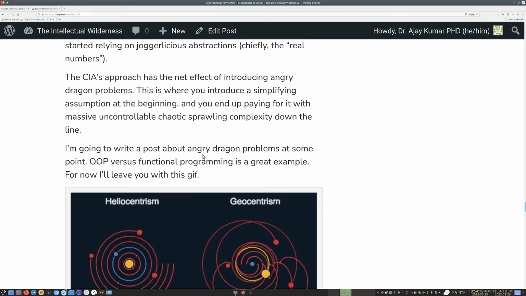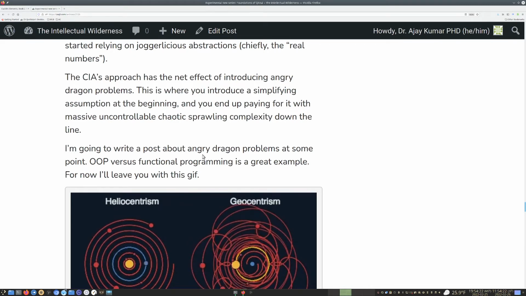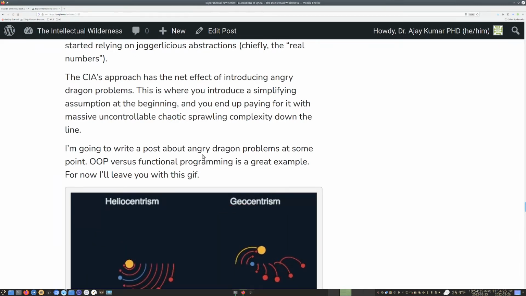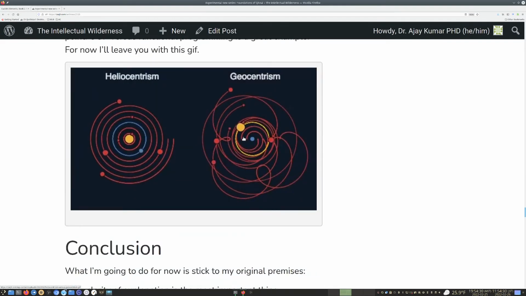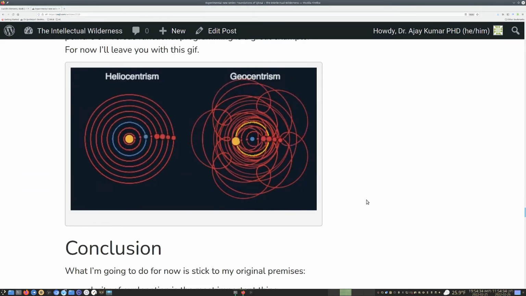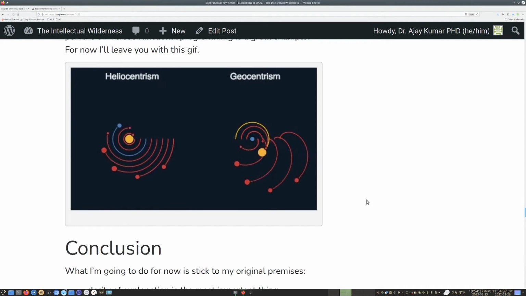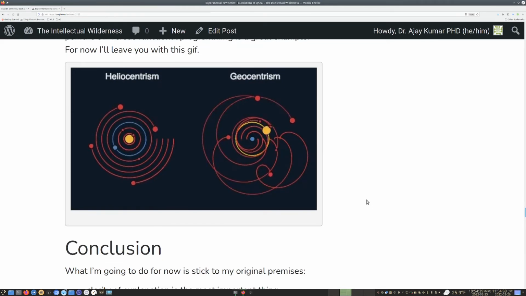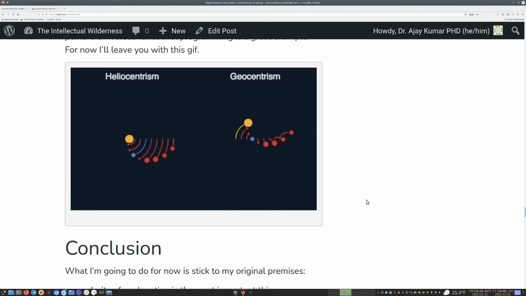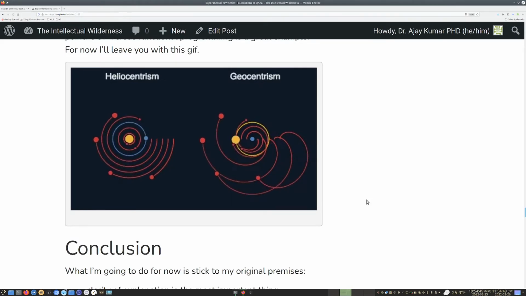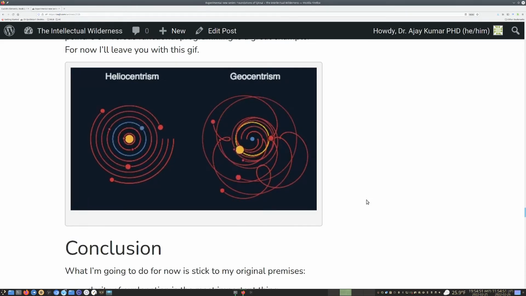Versus objects, where you try to think of a function as sort of a sentient being. It just doesn't quite work. And so it's like heliocentrism and geocentrism. Geocentrism is one of these assumptions that seems reasonable at first because, up until Copernicus, the prevailing assumption, and this is a fake version of history, is that the Earth is the center of the universe, and we have this celestial sphere around the Earth, and everything rotates around the Earth.